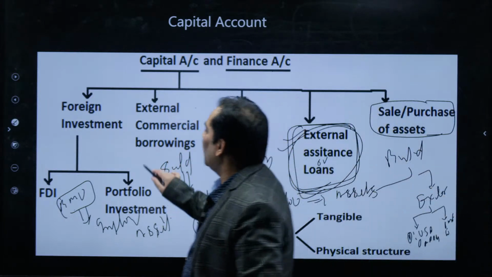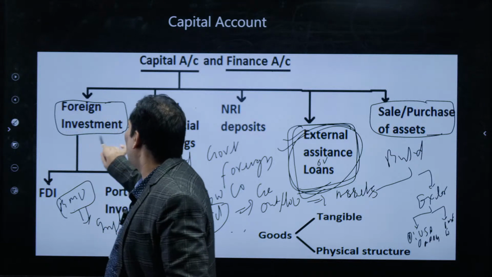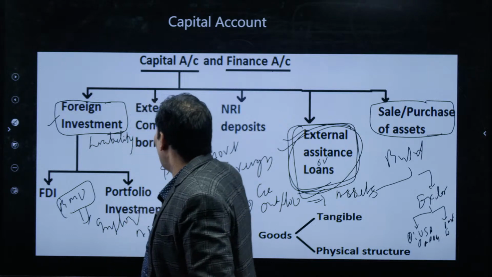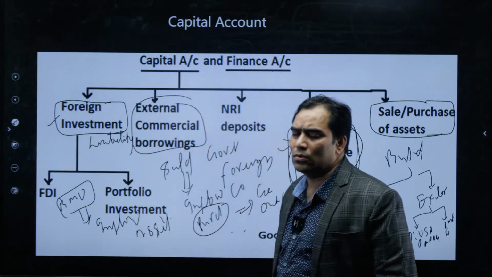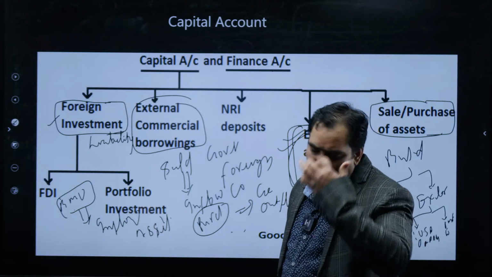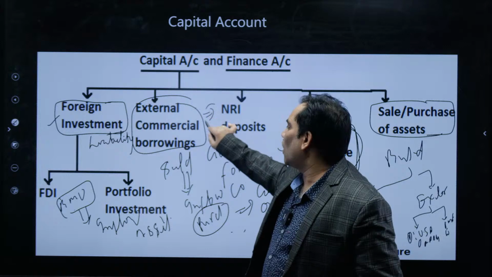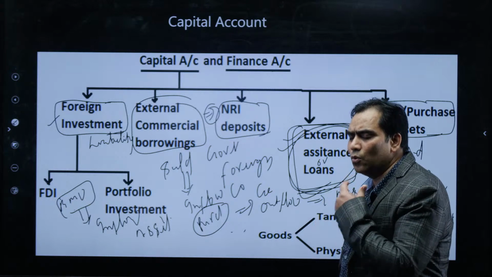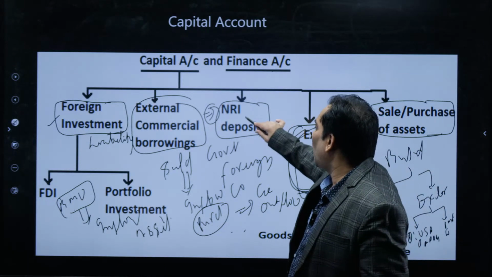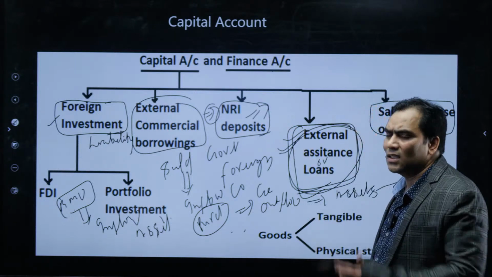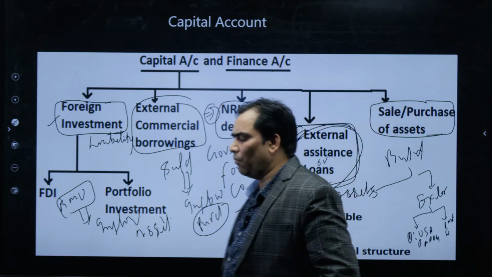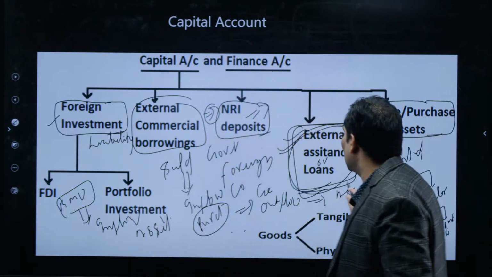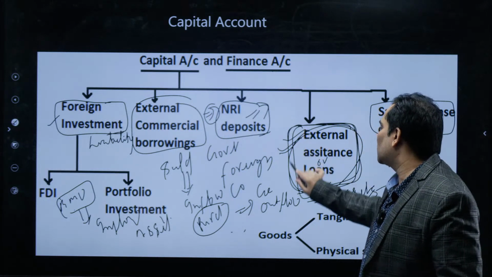In the case of foreign investment, definitely it is a resource, but it comes with liability. Liability is going to increase. External commercial borrowing is also a resource, definitely. That's why we are motivating it, but undoubtedly it also comes with liability. Similarly, NRI deposit is also a resource, which can be used in the production process, but it again comes with liability. Similarly, external assistance, meaning the government is taking loans from a foreign country or international financial institutions, is again a resource, but it again comes with liability.